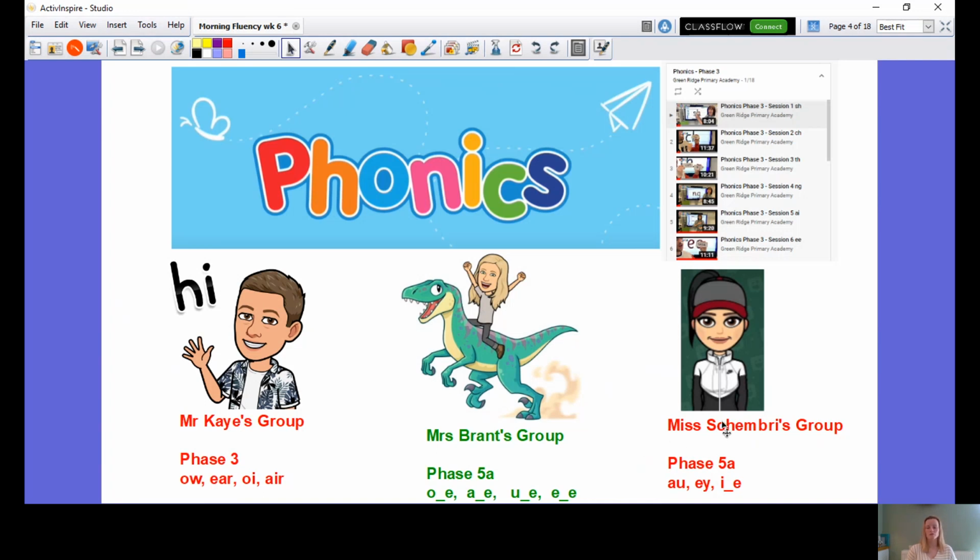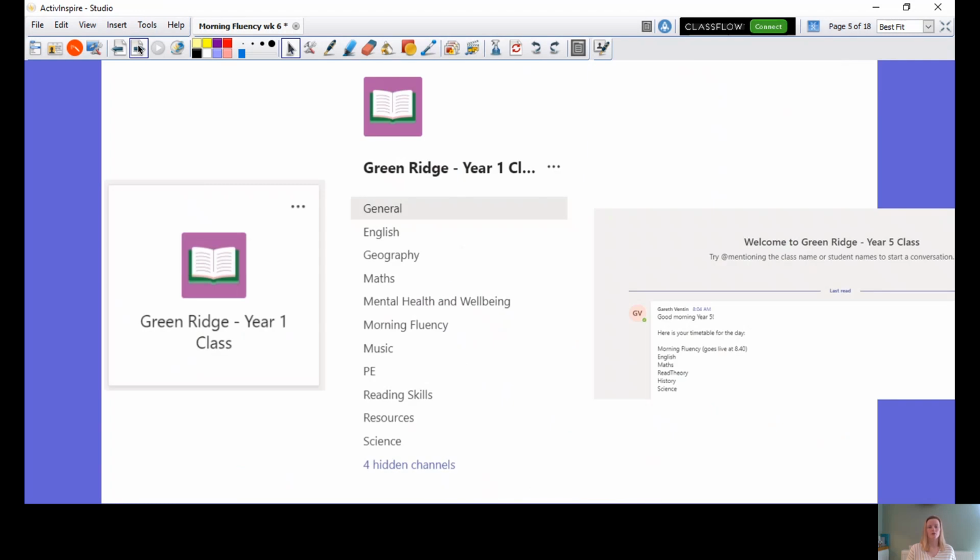And then for Miss Skembry's group, you have now started the split digraph. So I've only put 3 sounds in for you because I really want you to try and work on that split digraph I sound. Okay, so remember you can watch the videos that Miss Mackie and Mr. Ladyman have put together, and you can play phonics games around the house, ones that you've made up yourself, or on an iPad or anything like that. There's lots of different ways that you can do your phonics.